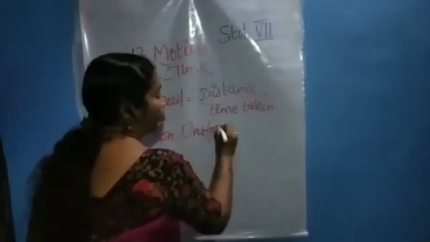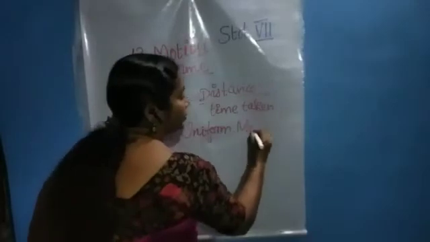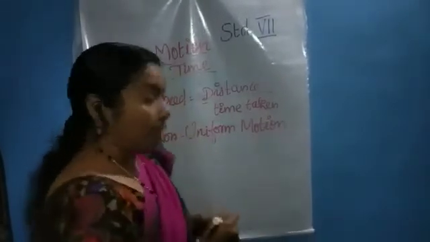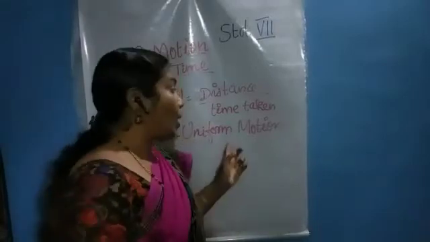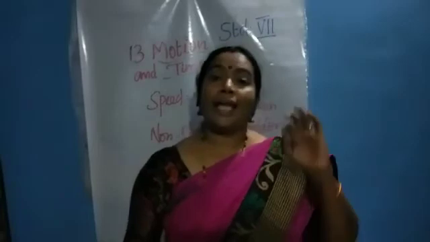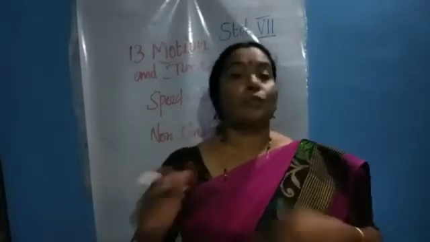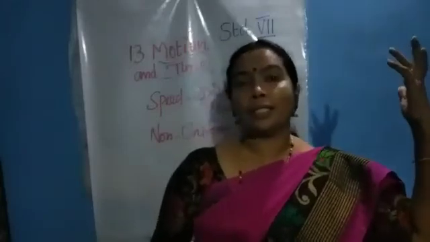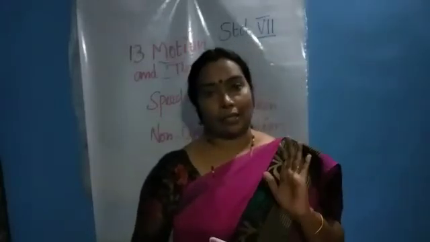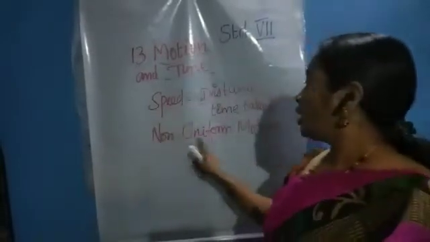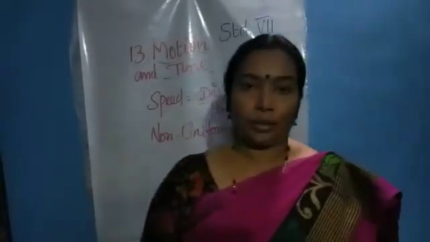Non-uniform motion. That is, the motion of the moving object is not with the same speed. The speed will differ. It may sometimes increase or sometimes decrease. That kind of motion is called non-uniform motion.